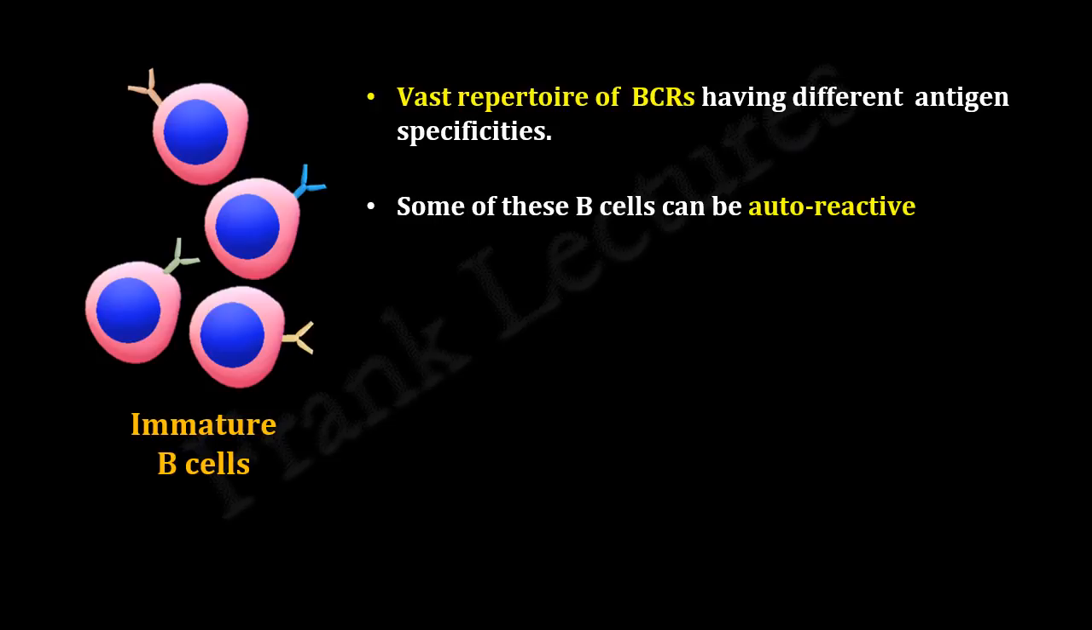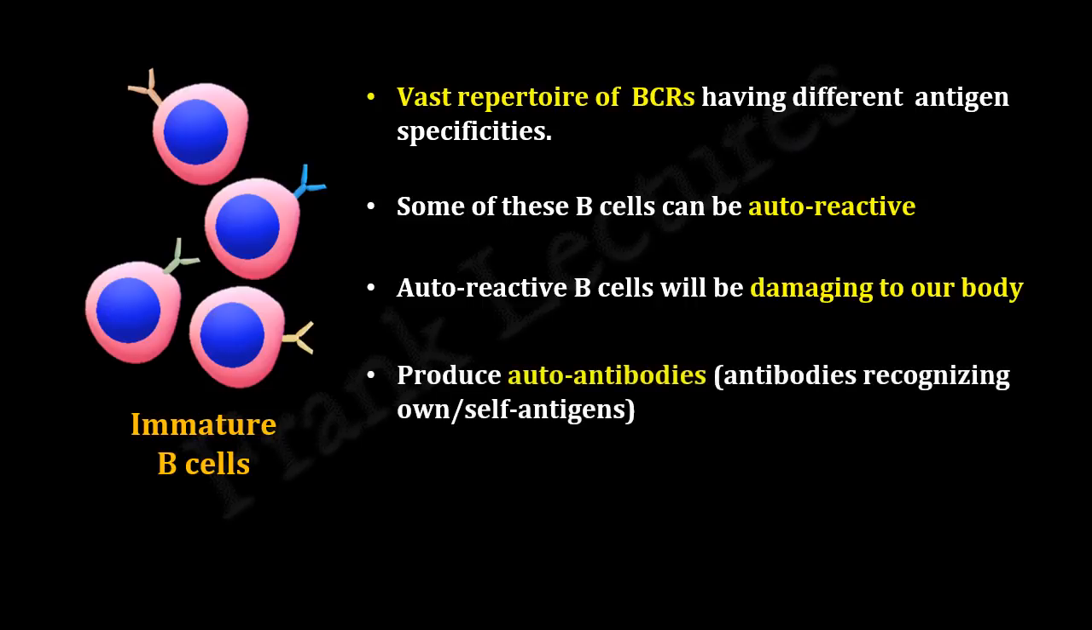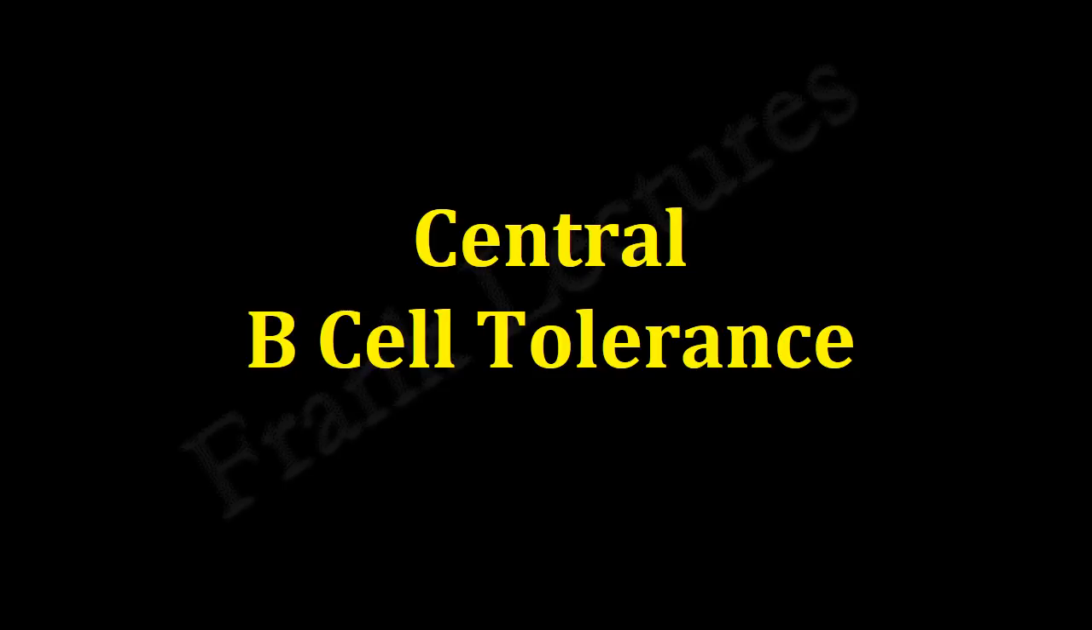If such mature autoreactive B cells get activated, the result will be very damaging to our body. This is because these autoreactive B cells will produce potentially harmful antibodies against own molecules. Such antibodies are known as autoantibodies. This may further disrupt normal functions of the body, damage host tissues and cause autoimmune diseases. So, it becomes crucial for our immune system to prevent maturation of such autoreactive B cells. In this video lecture we will study central B cell tolerance. Let's begin.